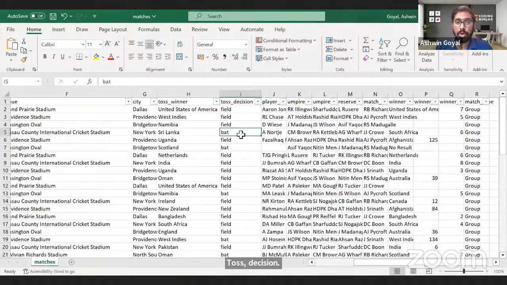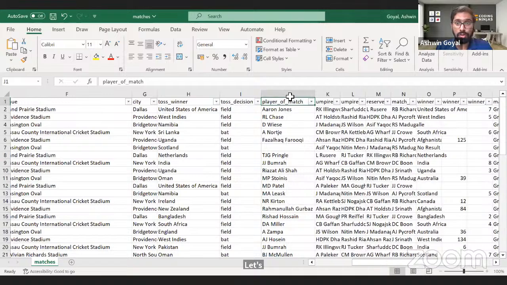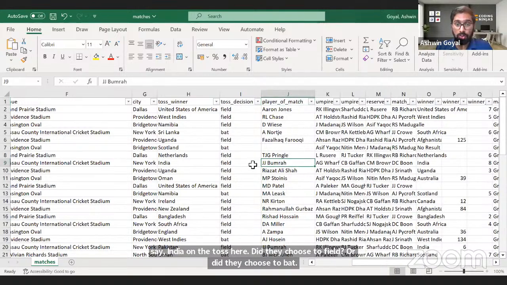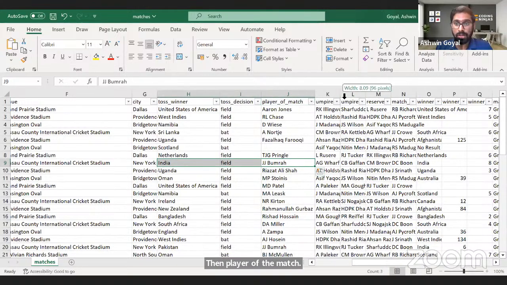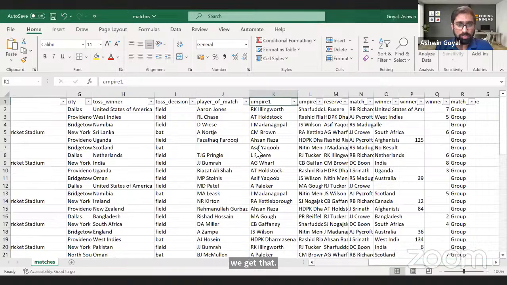Whoever won the toss, let's say India won the toss here, did they choose to field or did they choose to bat? Then player of the match, Bumrah was the player in this case, for example. Who was the umpire? I don't need this information, but yeah, we get that. This data is, by the way, coming from Cricbuzz.